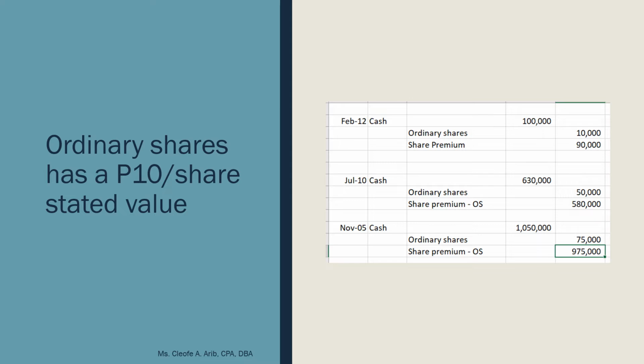What you do, whatever cash you receive, you spread it over the number of shares that you issue. So, in Feb 12, 100,000 spread mo sa number of shares you issued in Feb 12, and then you notice that the issue price again is more than your stated value. So, if it is more than the stated value, then the excess can be credited to your share premium. If the shares are no par value shares.